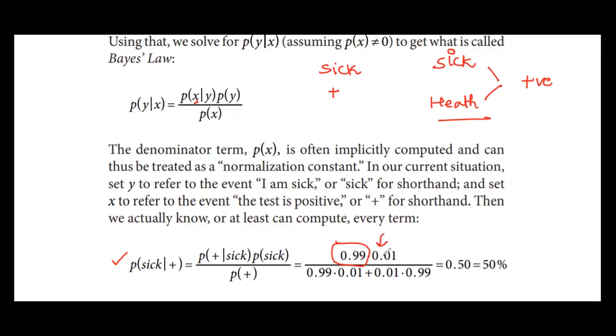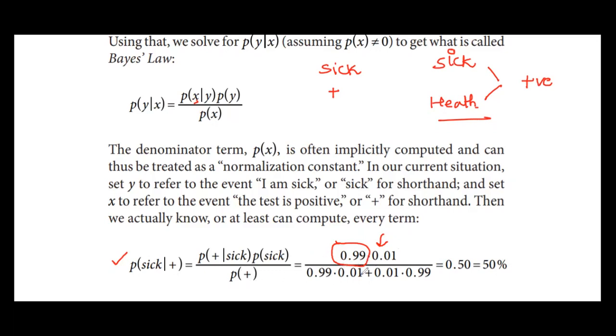It is 0.01. Sick person tested as positive, that is the first term. That is 99% of the sick people will be tested as positive, so we have 0.99. The probability of a person being sick is 1%, divided by the probability that a person is positive.